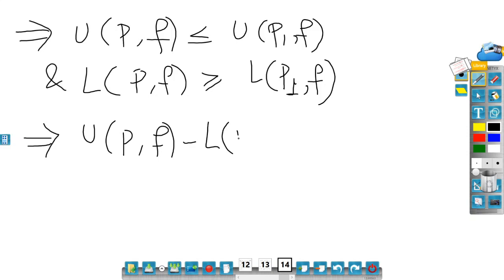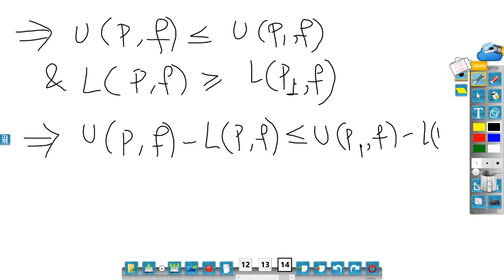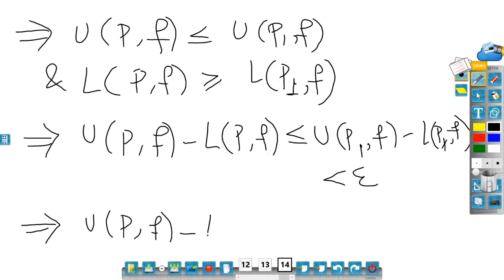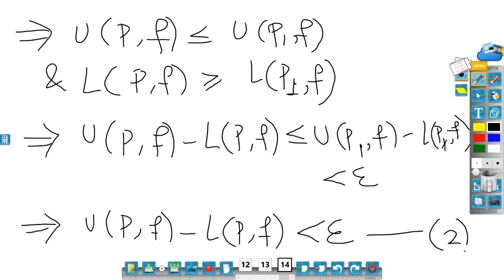So if I subtract these two inequalities, then I will have U(P,f) minus L(P,f) is less than or equal to U(P1,f) minus L(P1,f), which is less than epsilon. So what I have shown is as follows: I have shown that U(P,f) minus L(P,f) is less than epsilon. Right. So let me call it number 2. Now this is true for f.